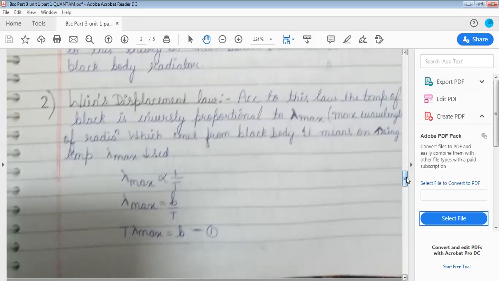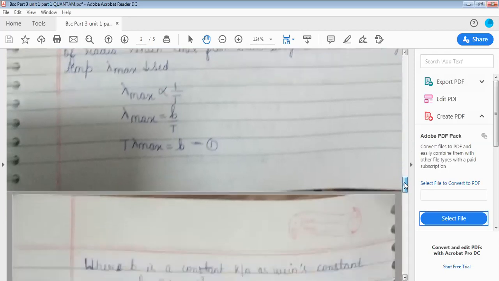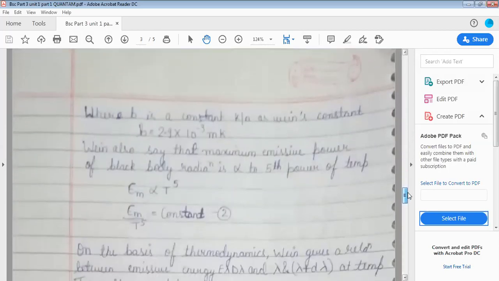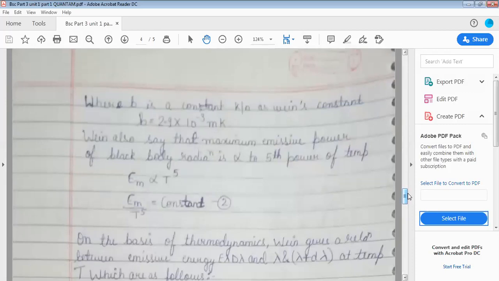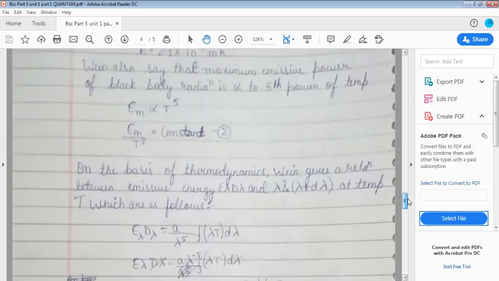Lambda max is proportional to 1 upon T, or lambda max is equal to B upon T, and T lambda max is equal to B, equation 1, where B is a constant known as Wien's constant, and the value of B is 2.9 into 10 to the power minus 3 meter Kelvin. Wien also says that the maximum emissive power of black body radiation is proportional to the fifth power of the temperature, meaning Em is proportional to T to the power 5, or Em upon T to the power 5 is equal to constant, equation number 2.